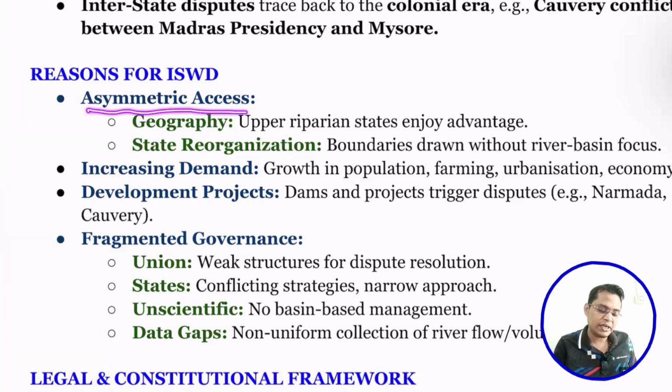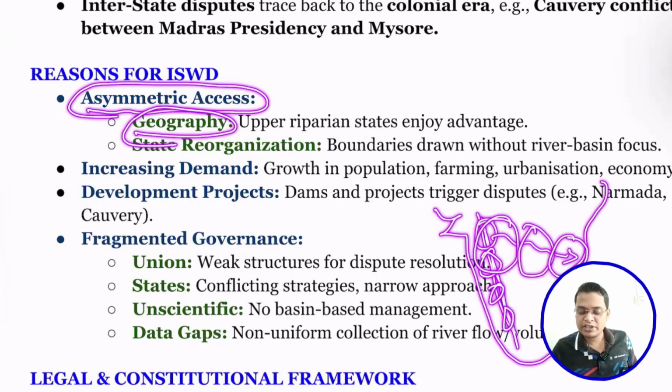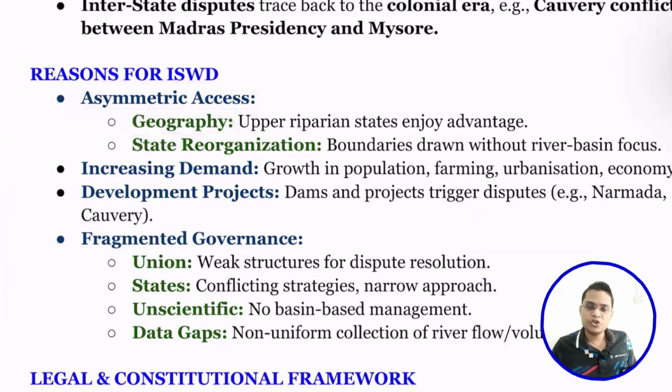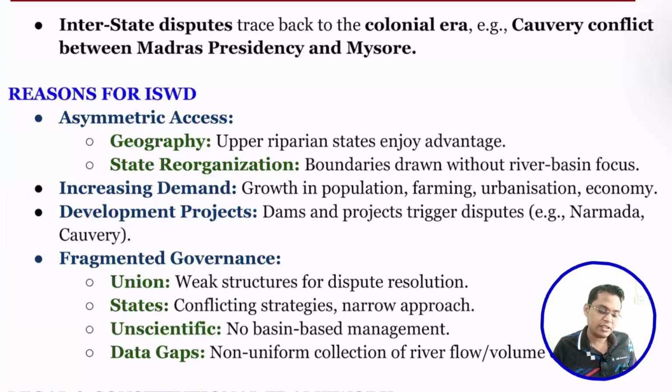The first one is asymmetric access. For example, geography, which I have already told you. The upper riparian state, here in the Western Ghats, has a lot of rainfall, so rivers are flowing downstream. Upper riparian states are constructing a lot of dams and storing water, and that is the reason less water is available to the lower riparian states. So they are concerned about their water availability. So geography gives the upper riparian states advantages.